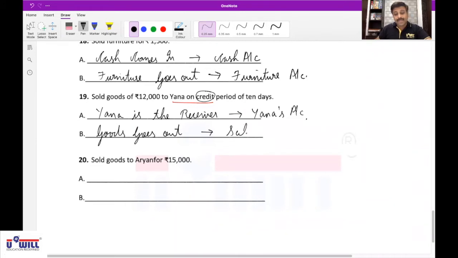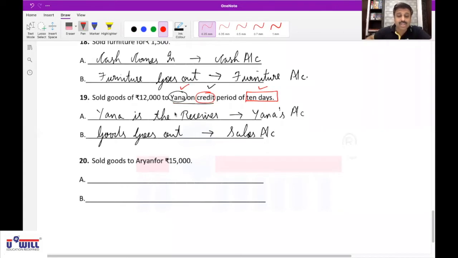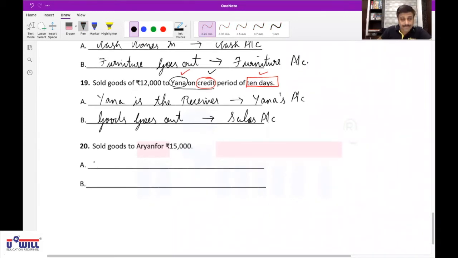Very good, correct. First of all, what comes in? Nothing comes in because it's a credit transaction. We cannot say cash comes in. Then which expense? No expense. Who is the receiver? Yana is the receiver, affects Yana's account. What goes out? Goods goes out, affects sales account. Kasturi, sold goods to Aryan for rupees 15,000. Sir, Aryan is the receiver, affects Aryan's account.